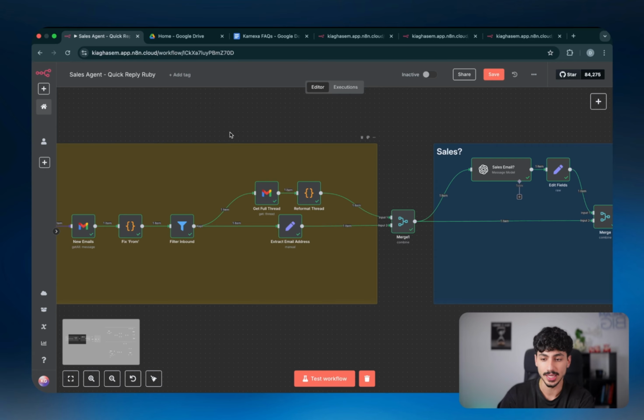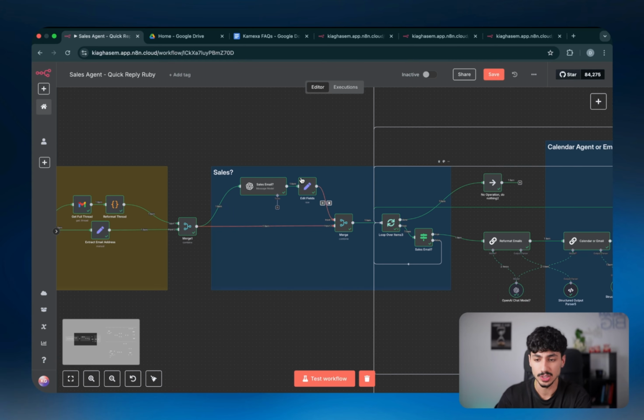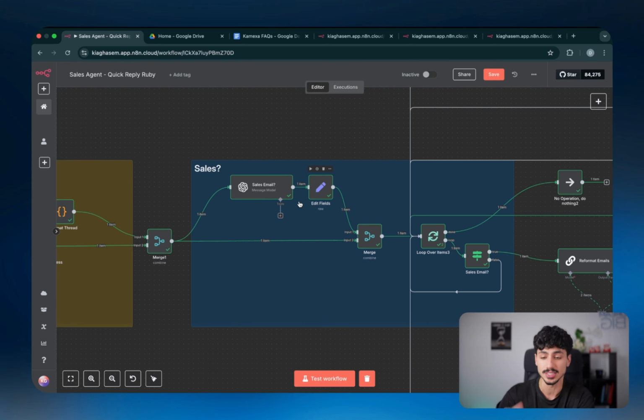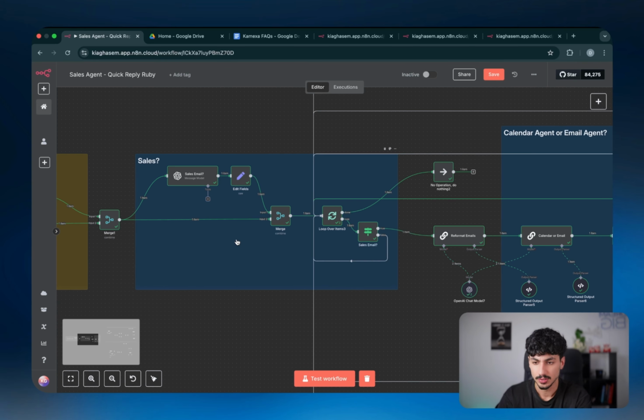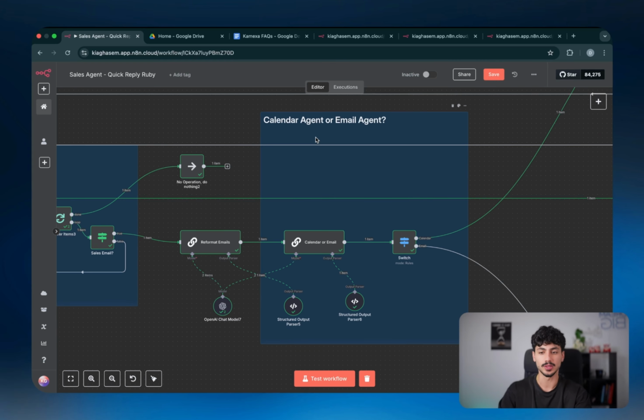So then what we're doing is we're getting the full thread for that email, meaning we're getting all the previous emails that sit within that same thread. And then we're checking to see if that email is a sales email or not. Because obviously if that's not a sales email, we don't want Quick Reply Ruby to respond to it. Because as I said, Quick Reply Ruby is just an AI sales agent. So then for emails that actually are sales emails, we're figuring out whether that requires us to do something inside the calendar, or whether it's just a simple reply.